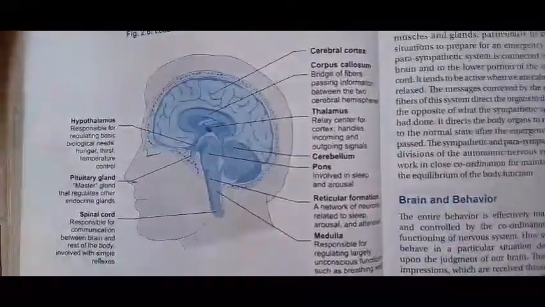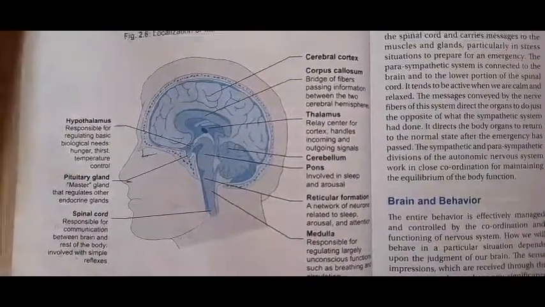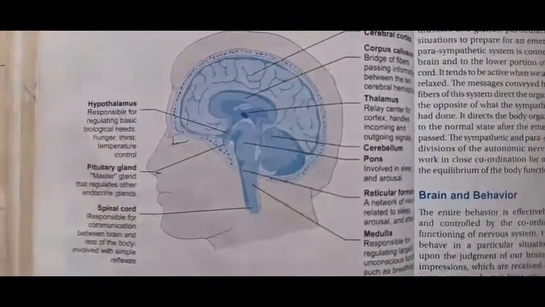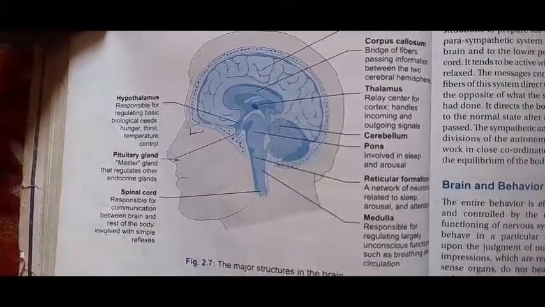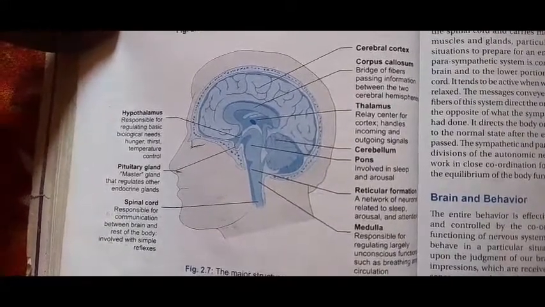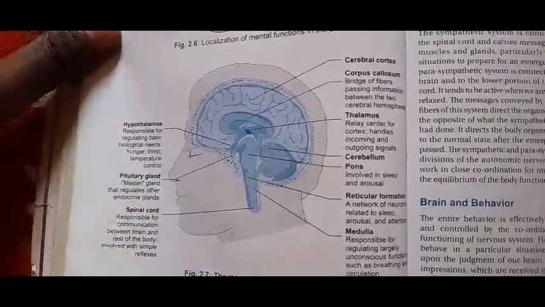Next is the cerebral cortex, which is situated on this side. Okay, cerebral cortex, that is in that. Next is the corpus callosum. Corpus callosum is a bridge of fibers passing information between the two cerebral hemispheres.